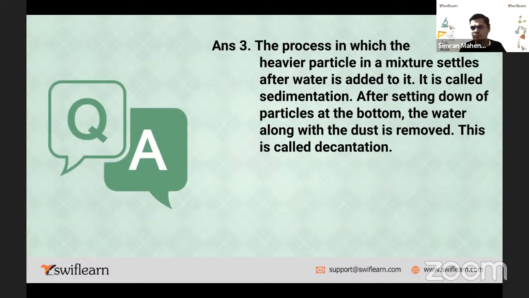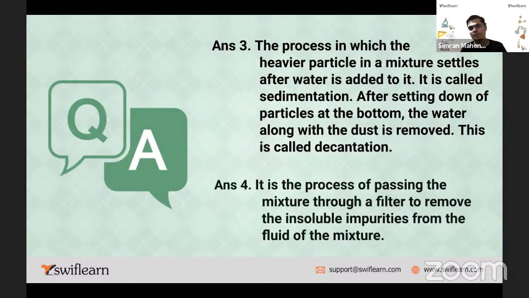Very good. Next, I asked the question about sedimentation and decantation. Sedimentation is what? The process in which the heavier particle in a mixture settles after water is added to it, right? So when you add the water, whatever the heavier part is there, that settles down, and the upper part is your pure substance, right? So after settling down the particles at the bottom, the water along with the dust is removed. This process is called as decantation. Very good. Correct?